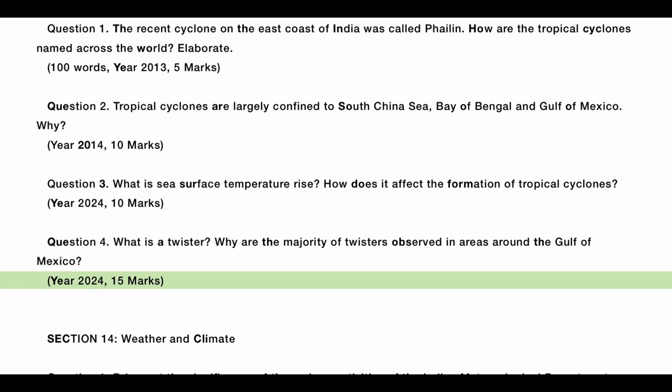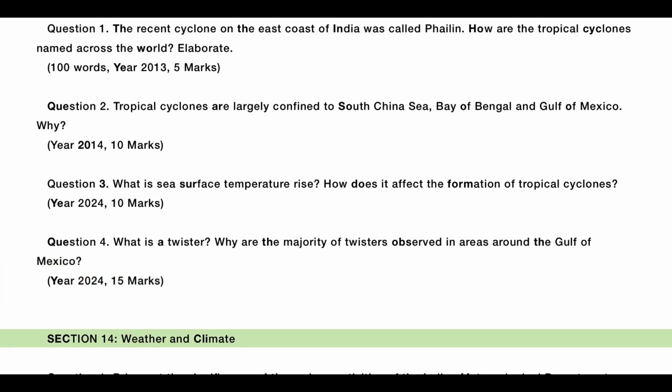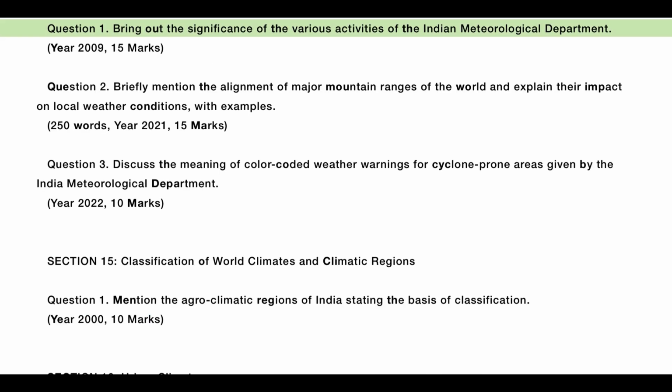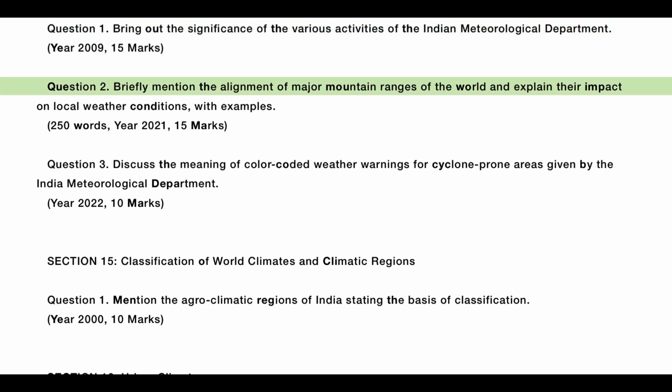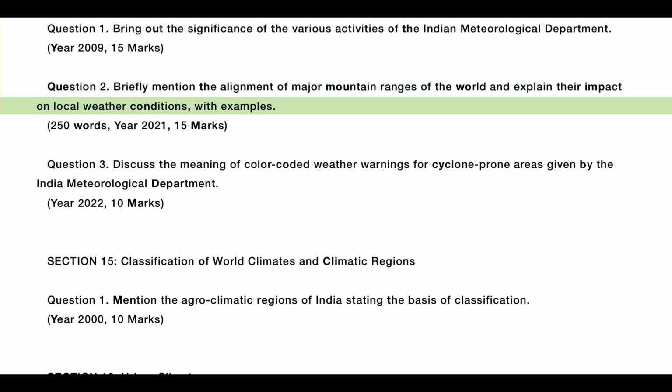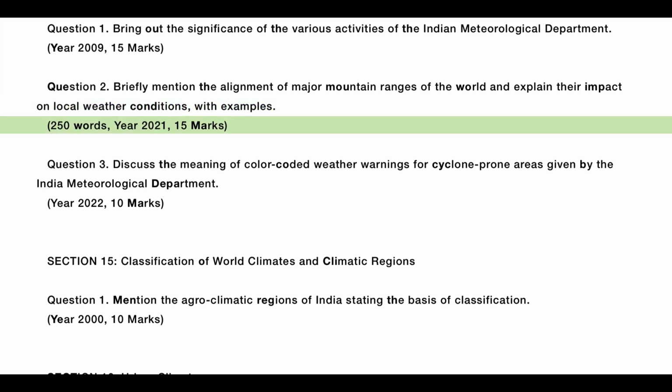Year 2024, 15 marks. Section 14, weather and climate. Question 1. Bring out the significance of the various activities of the Indian Meteorological Department. Year 2009, 15 marks. Question 2. Briefly mention the alignment of major mountain ranges of the world and explain their impact on local weather conditions, with examples. 250 words.